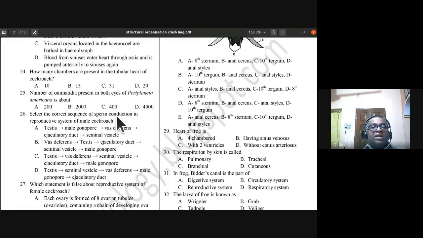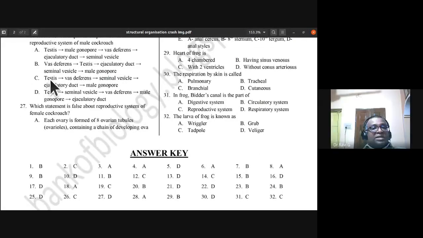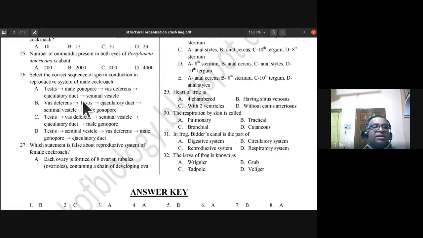Select the correct sequence of sperm conduction in reproductive system of male cockroach. So today I discussed about it. Option C: testis, vas deferens, seminal vesicle, ejaculatory duct, male gonophore. So option C is the correct option. So 26, C is the answer.